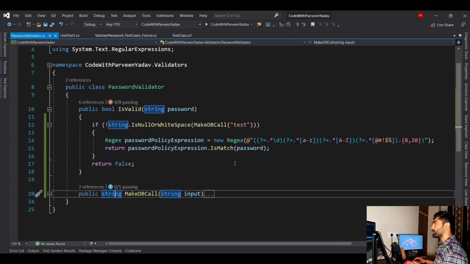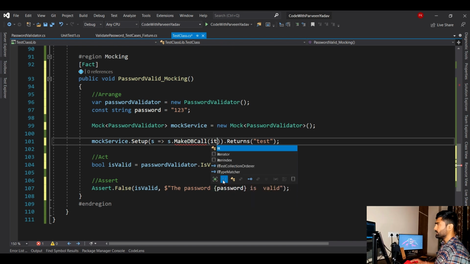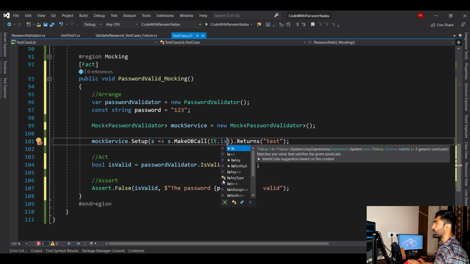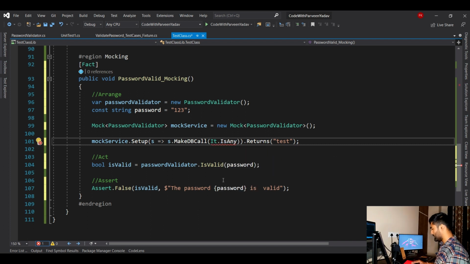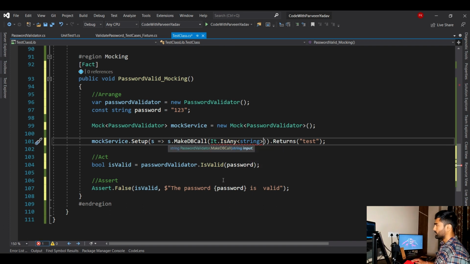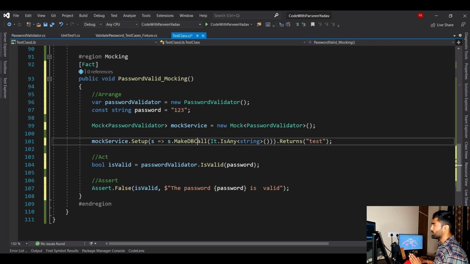But if you have an input parameter, in this case I have a string, so I will say it, this is a keyword that we need, it dot, and you have to say is any, and then say what type it is. I'm saying string, and then this is the method. Here you go. So I'm saying make db call has any input. That is why it says is any. Any sort of string you can pass, it doesn't matter, it will always return this test. And that is how you are faking the service.